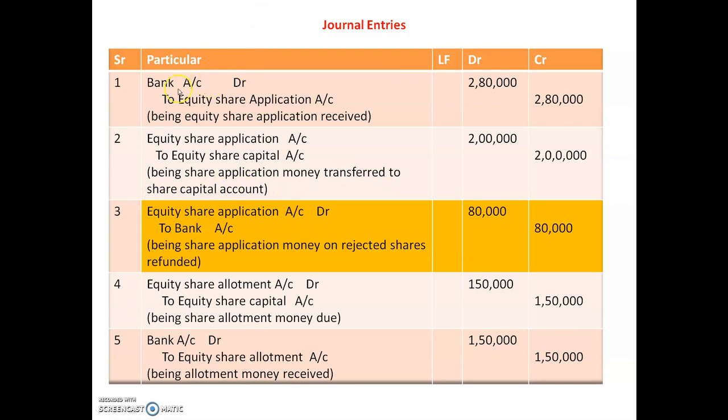Okay, see once again, in first entry we are taking here 7,000. Why? Because company received here 7,000 applications from the public, but while transferring to share capital account, company did not transfer the whole 7,000. Here company is transferring only 5,000 shares. Why? Because company is going to reject the excess application amount. Because of that we have to take here 5,000 multiply with application money per share, and the amount will become here 2 lakh.